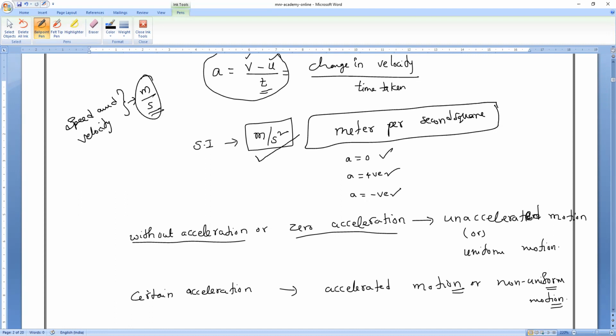Meter per second alone, and acceleration is meter per second square. If anybody asks, you should be able to say: speed and velocity have meter per second, acceleration has meter per second square.